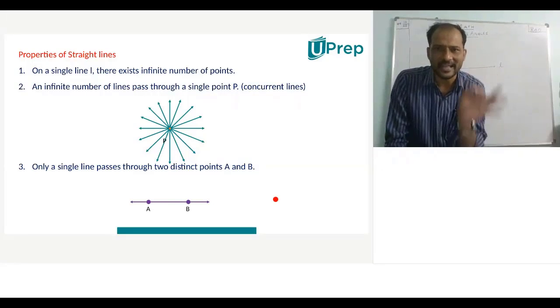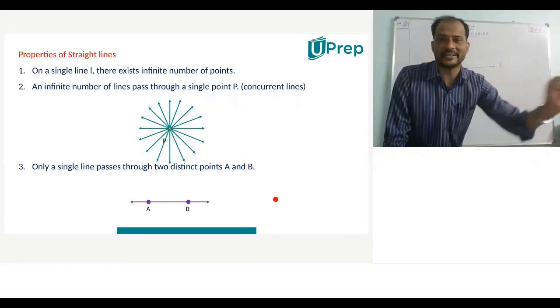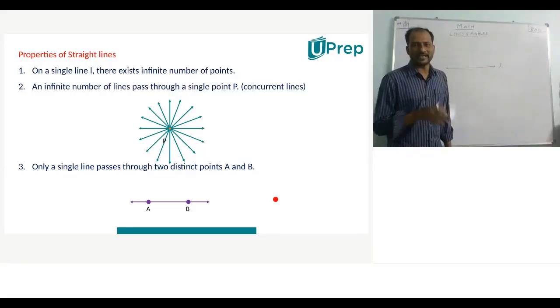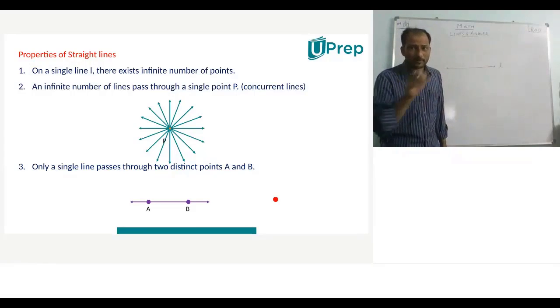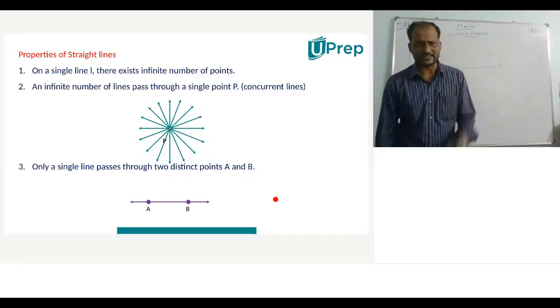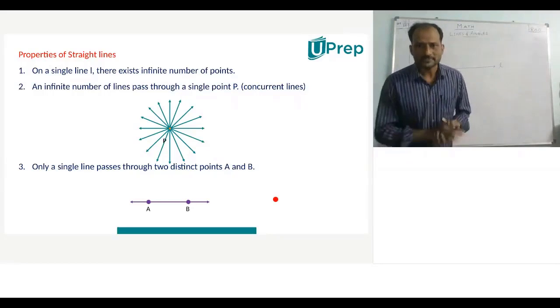Simply I will tell. The basic idea of a line is its straightness. Yes or no? Yes, sir. That's it. The basic idea of a line is its straightness. Now coming to the line, what are the properties present in it? That's the first point. It's there on your screen. That is, on a straight line, there exists infinite number of points.